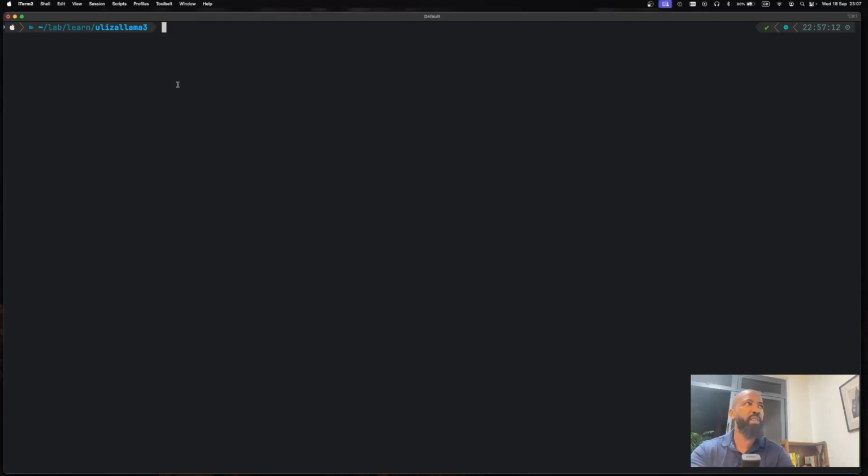To run GPT-4o, I'll be using Simon Willison's command line tool called LLM, which is a very nifty tool, and you can run questions right from the terminal. So I'll go ahead and ask the first question, which was write a story about a rabbit.